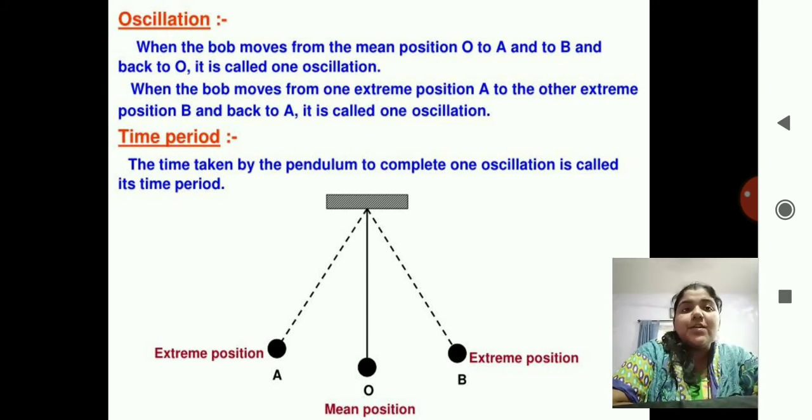I'll repeat the oscillation definition again. When the bob moves from the mean position O to A and to B and back to O, it is called one oscillation. When the bob moves from one extreme position A to the other extreme position B and back to A, it is called one oscillation. Same, okay? Next, there is given a time period, means how much time it takes to complete one oscillation is known as time period. That is, the time taken by the pendulum to complete one oscillation is called its time period.